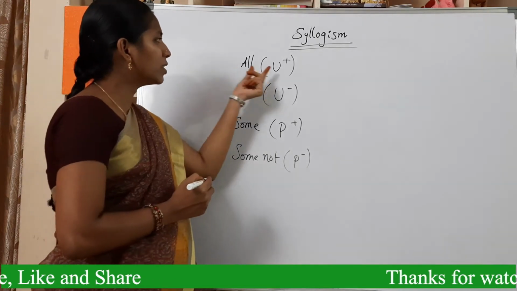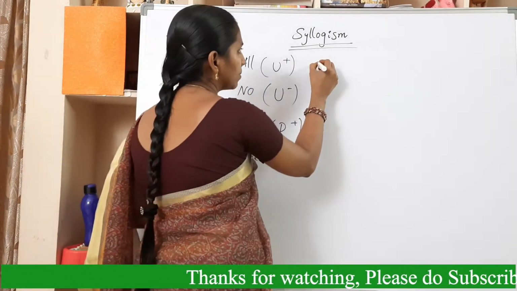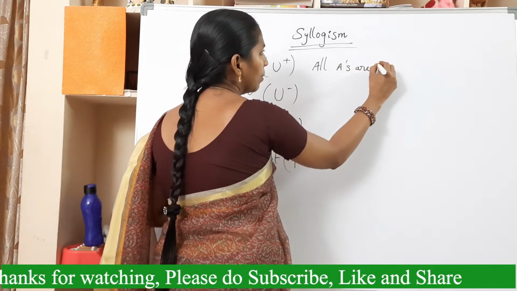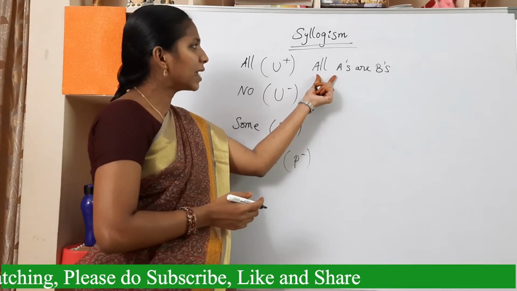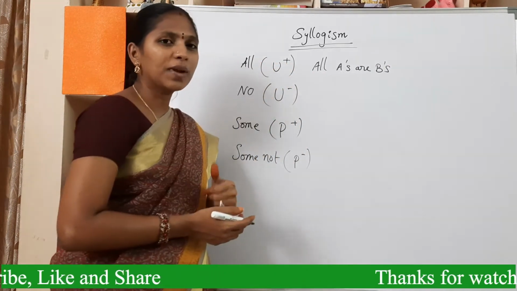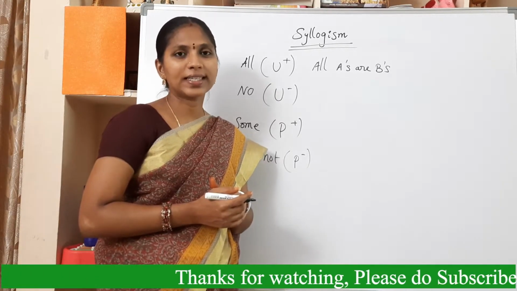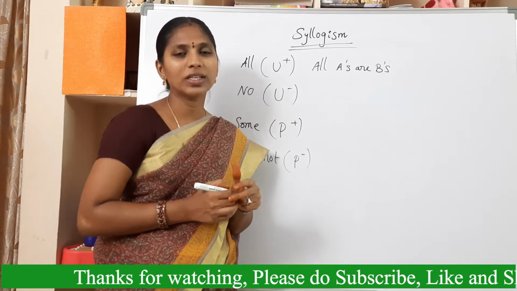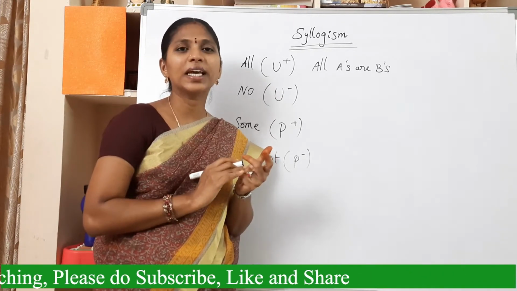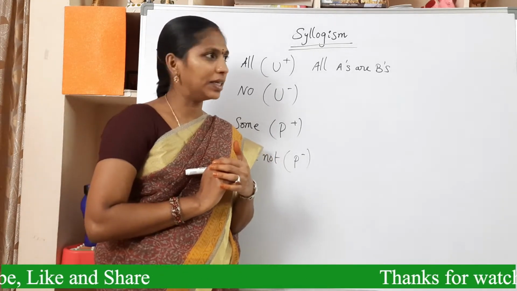See here, all means universal plus. For example, all A's are B's. This is an example for universal plus, all. I want to explain this syllogisms concept using the Venn diagram approach. Actually, there are 2 approaches to solve this type of questions. One is using Venn diagrams, the other one is the income expenditure method. I want to explain the Venn diagrammatic method.